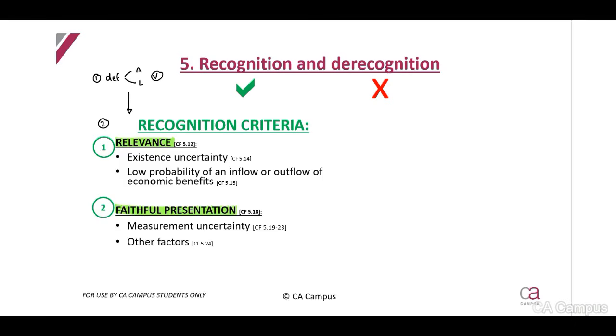Now, we will look at the existence in terms of uncertainty, if that is an asset or liability. This is where this comes in, guys. The existence in terms of uncertainty, if it is an asset or liability. And then, when there is a low probability in terms of in or outflows of our economic benefits, not the economic resources, the economic benefits. Now remember, if there is a scenario in terms of our asset or our liability, remember we are now discussing assets and liability definition.